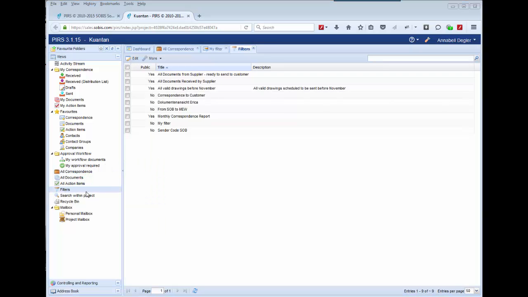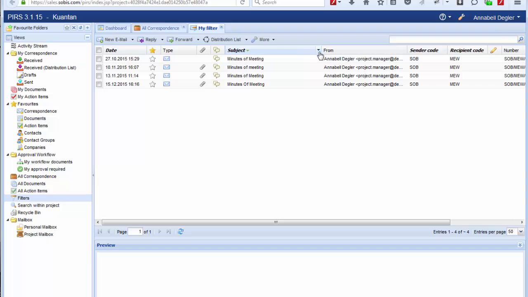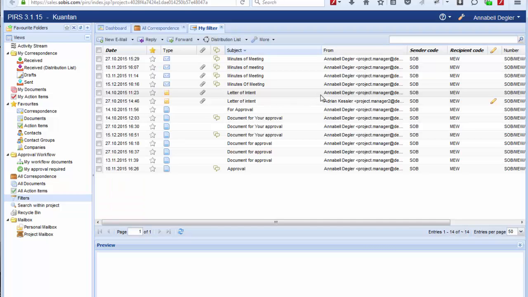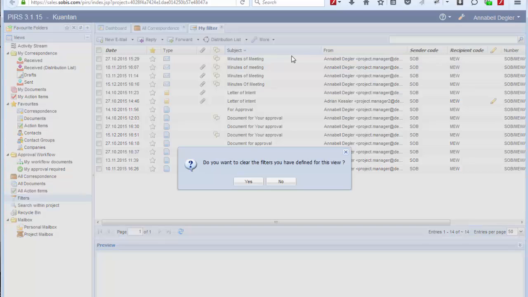In case your search didn't show the expected results, you can change or deselect any of the filters, for example, the filter for the subject. In addition, you also have the option to clear all filters with one click by using the Clear Filters option.